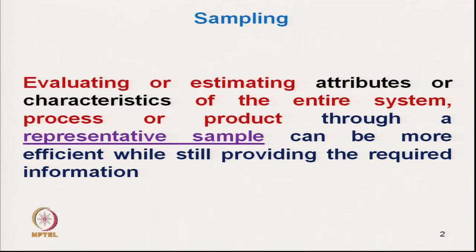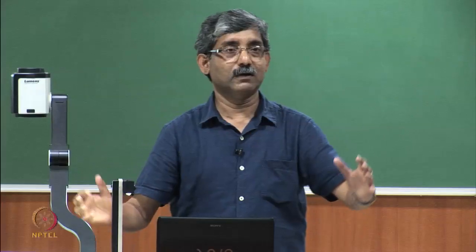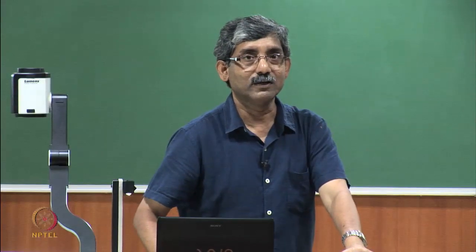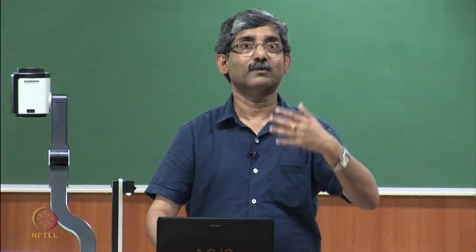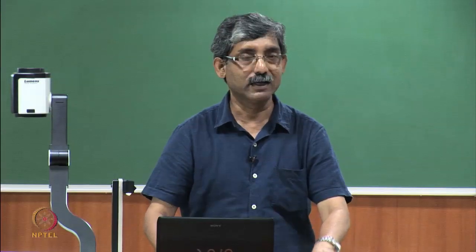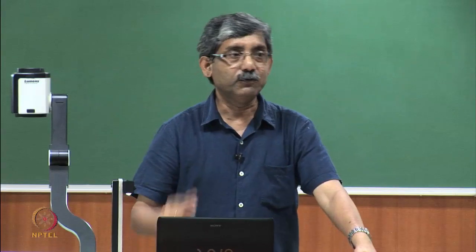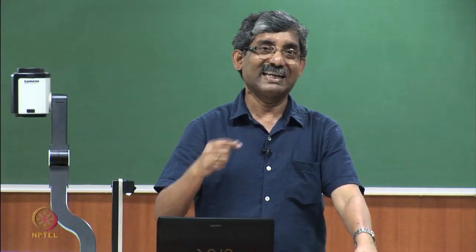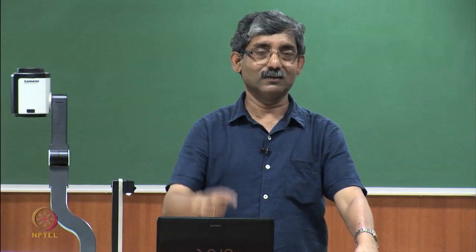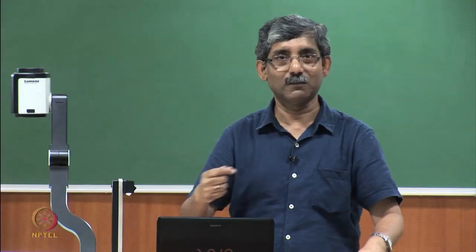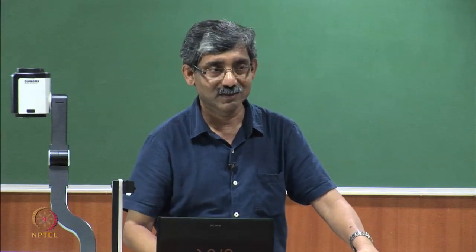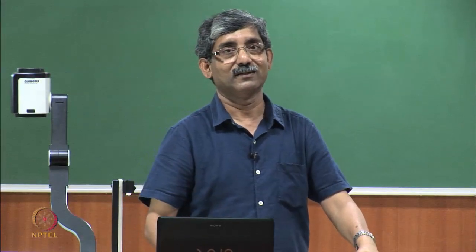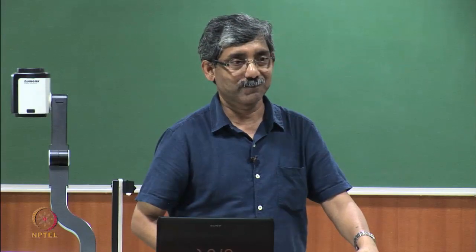Suppose we have a huge quantity of say yarn, say yarn of lakhs of yarn bobbin, thousands of ring bobbins are there. If we want to test all the bobbins, total material for say its count or its strength, it is not feasible.